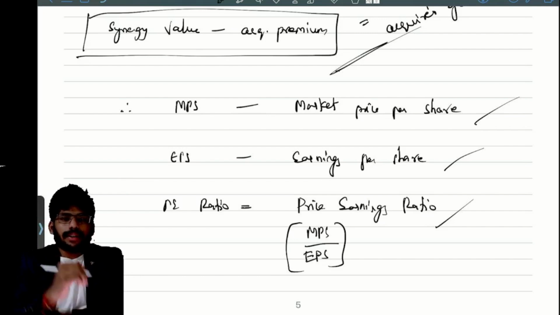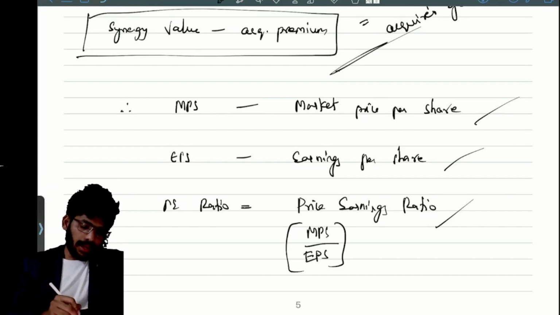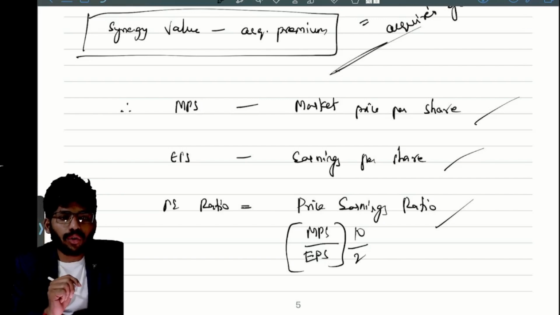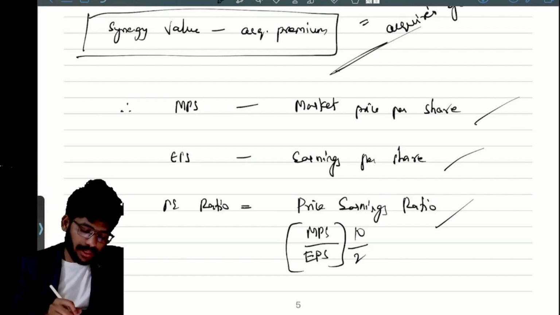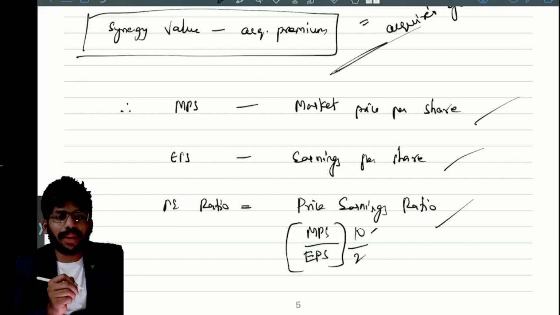Okay now. Tell me. PE ratio means price earnings ratio. This is market price, this is earnings. Suppose, for example, 2 rupees: if you want to get 2 rupees of earnings, you need to invest 10 rupees. That's it. That is the price earnings ratio. We can also call it PE multiple.